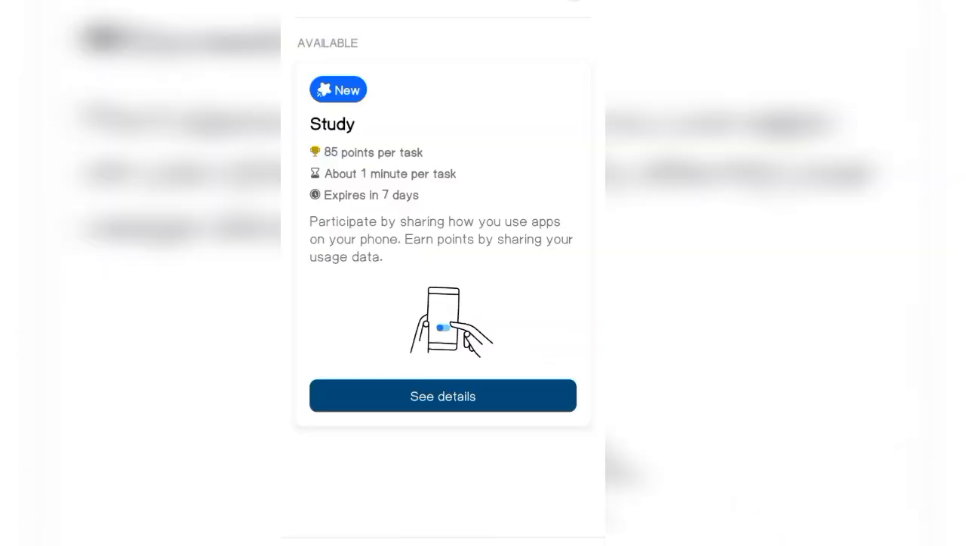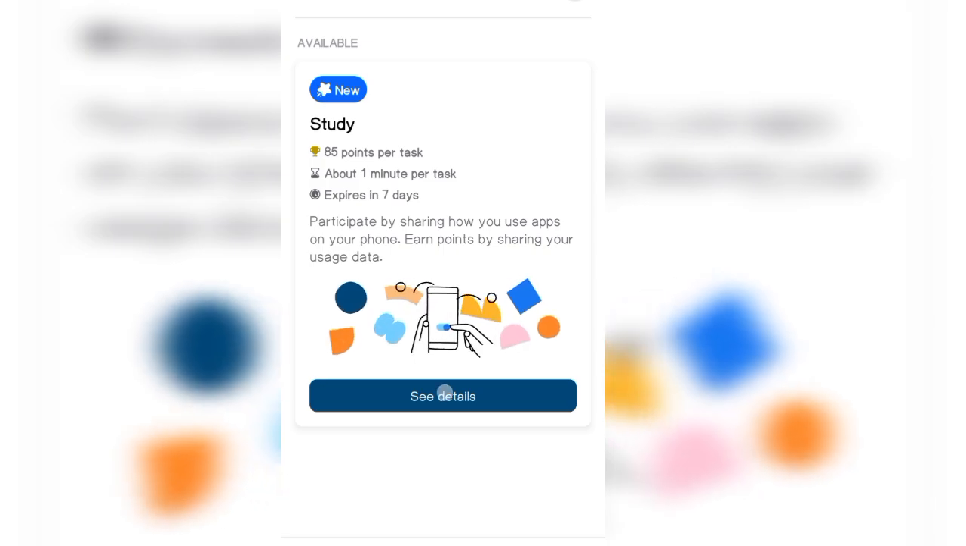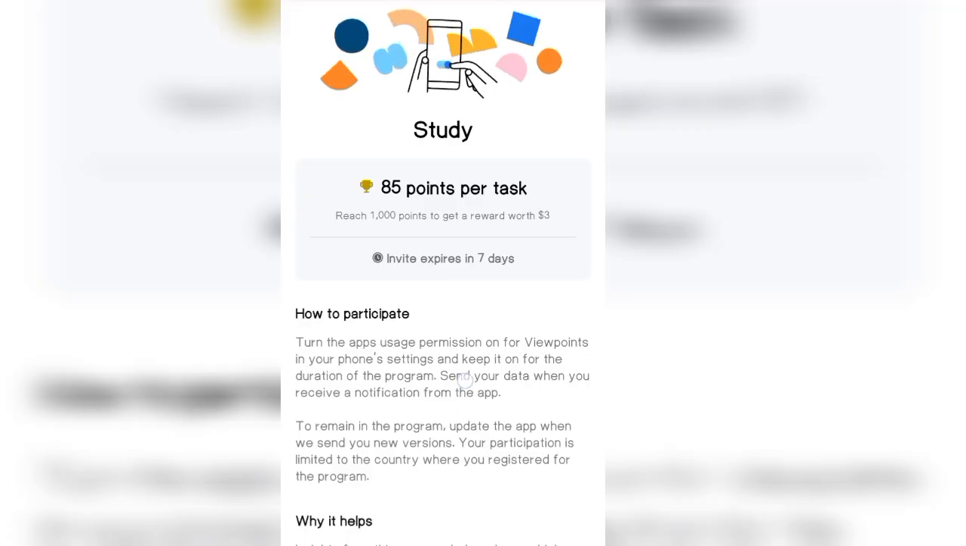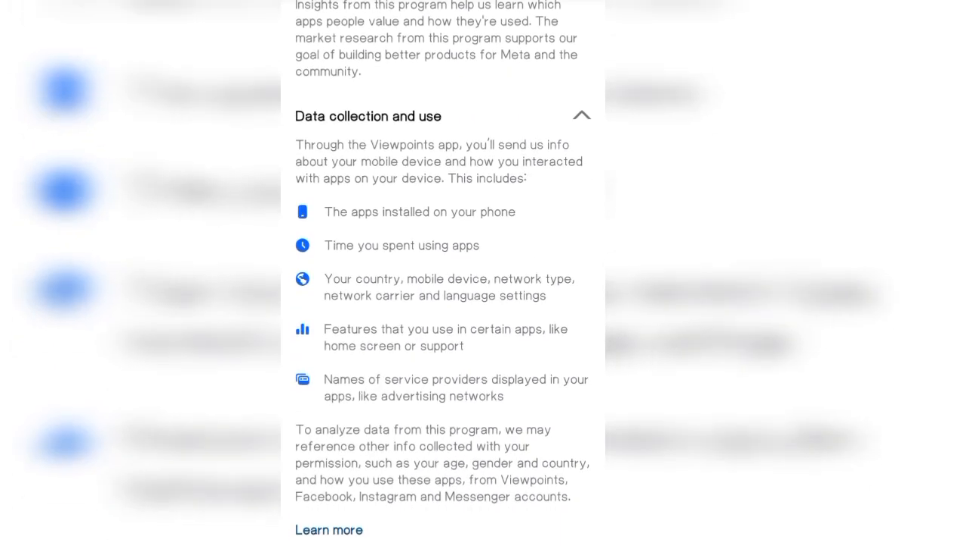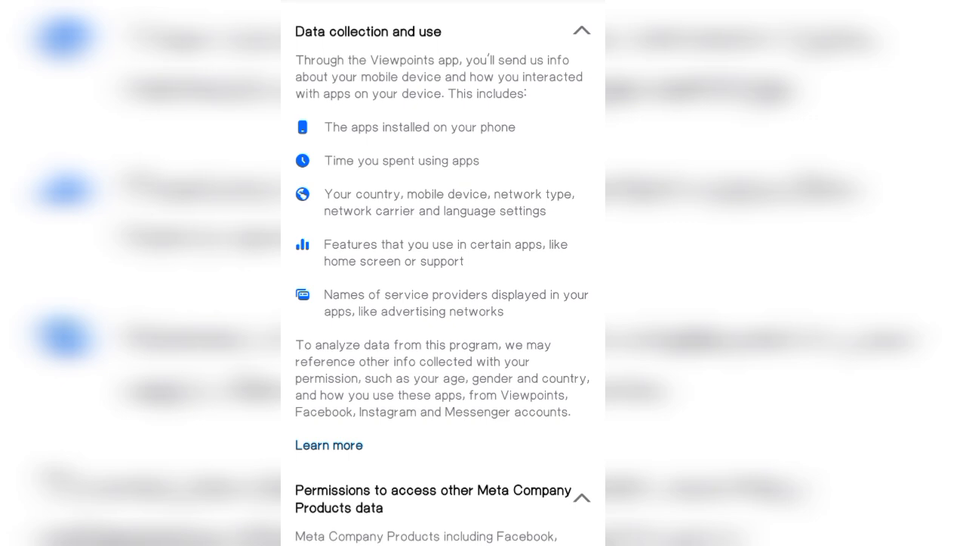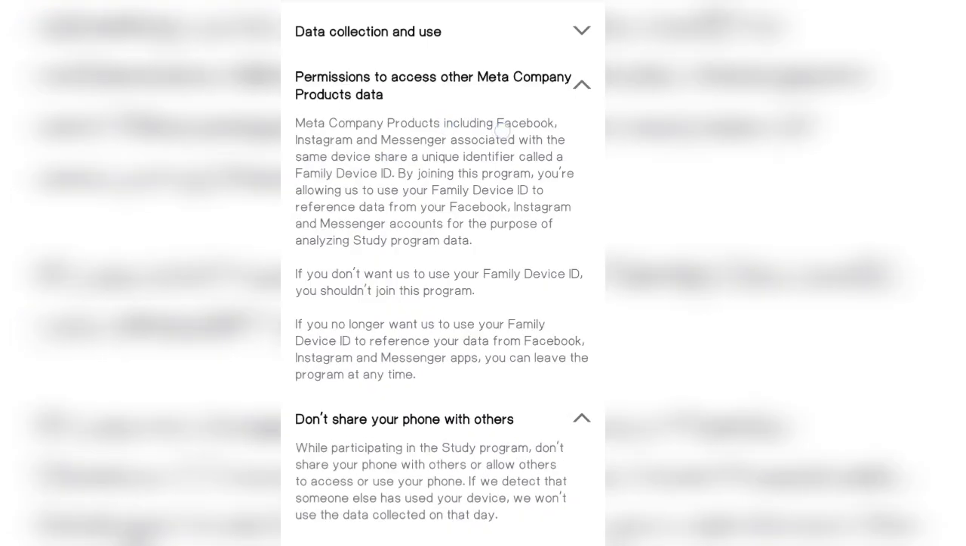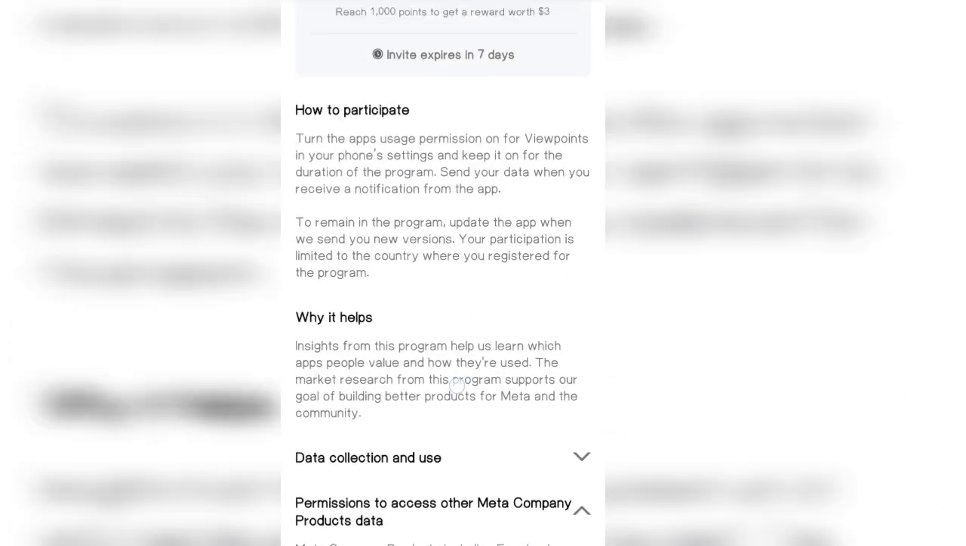So guys, let me go. So now this is how you can actually make this money online from this particular app. So I just clicked on the task available. So these are the instructions there. They said data collection and use. All right, that is what I clicked on. That is the task I want to do.